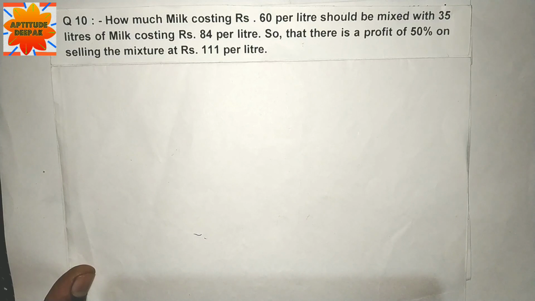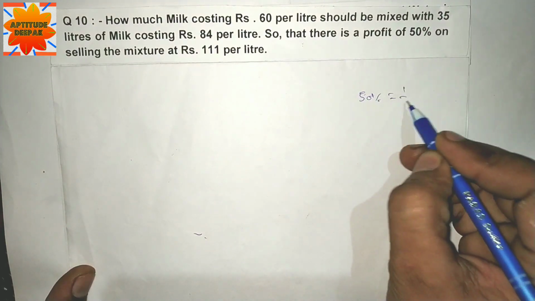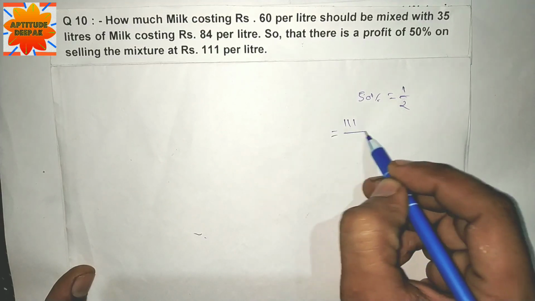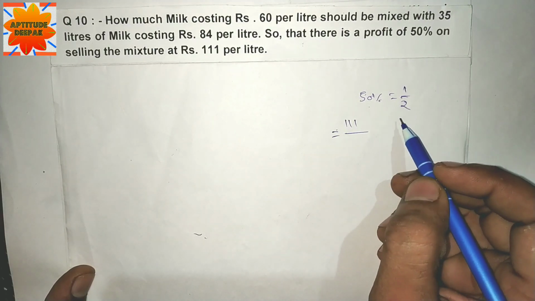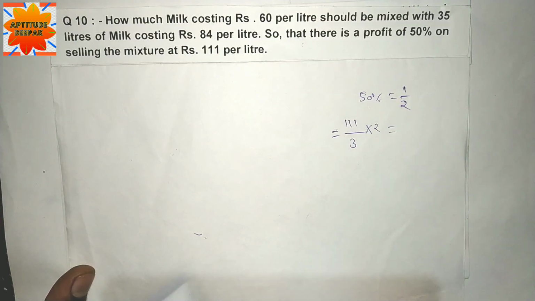चलते क्वेश्चन नंबर 10 पे. Question number 10. How much milk costing rupees 60 per liter should be mixed with 35 liters of milk costing rupees 84 per liter so that there is a profit of 50% on selling the mixture at rupees 111 per liter? 50% is equal to 1 by 2. Selling price is 111, so 3 times 111 is 333 over 2 is the cost price.